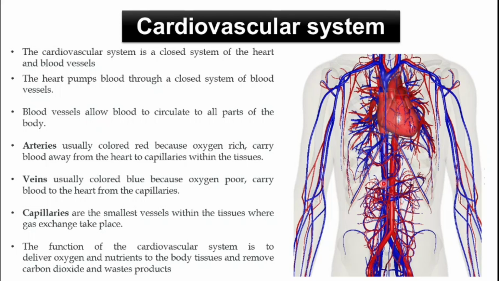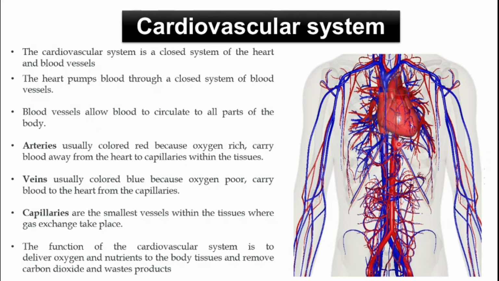And what is the function of this cardiovascular system? The function of the cardiovascular system is to provide the nutrition and the oxygen to the tissues all over the body. And how is this cardiovascular system providing the nutrition and oxygen to the tissues all over our body?